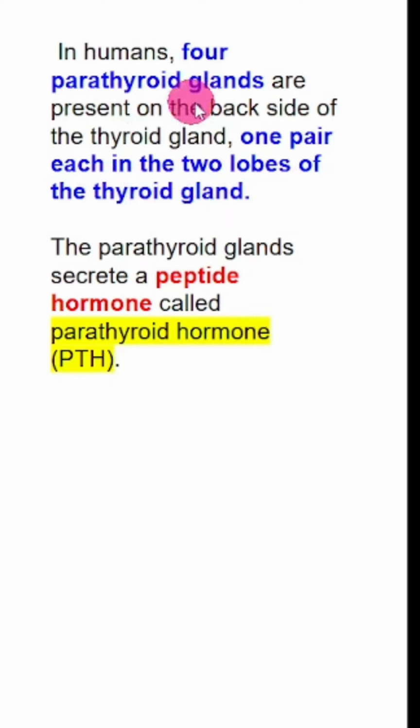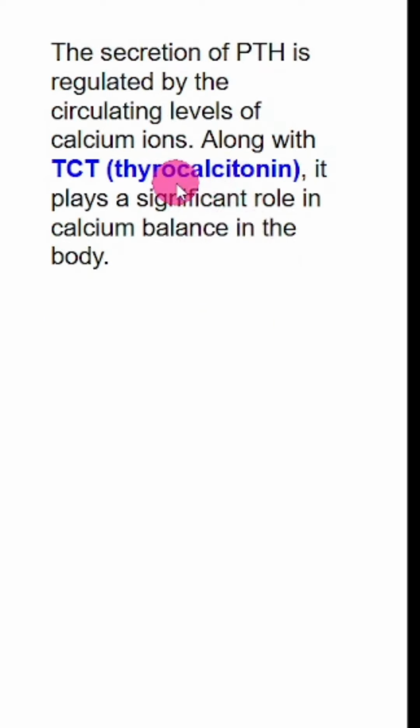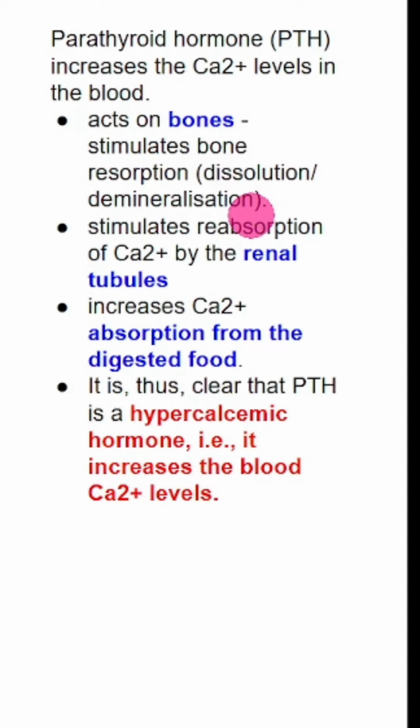So total 4 glands. The hormone which is secreted is parathyroid hormone. It is a peptide hormone. Thyrocalcitonin will tone down, it will decrease the level of calcium in blood, and parathyroid hormone will act opposite to thyrocalcitonin. It is going to increase the calcium levels in blood. So to increase the calcium levels in blood, it is going to remove calcium from bones. It is called dissolution or demineralization, and the right word is bone resorption.